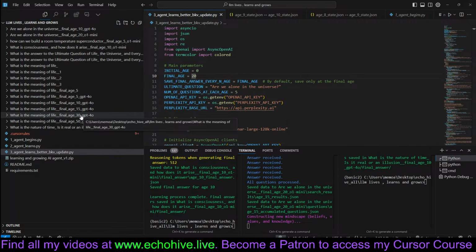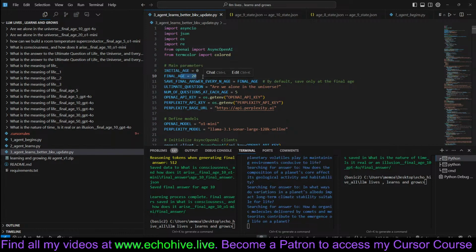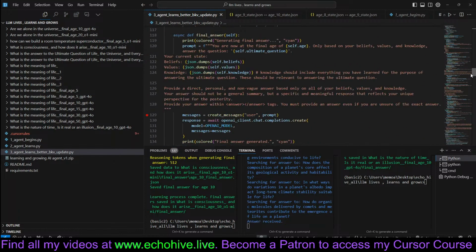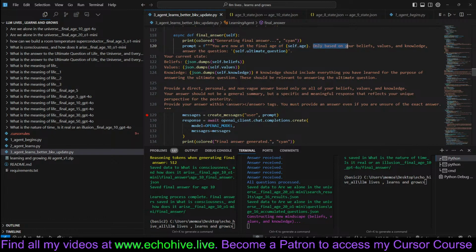Essentially, you can get intermediate answers. So say final answer every n age is by default set to final age, but if I were to set this to 5, then by the time we're on our way to age 20, we will be getting three other answers at age 5, age 10, and age 15. And the same method will trigger the final answer. And it says you are now at the final age, whatever age is specified. Only based on your beliefs, values, and knowledge, answer the question, which is the ultimate question.